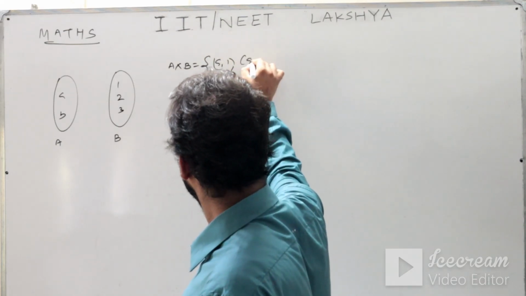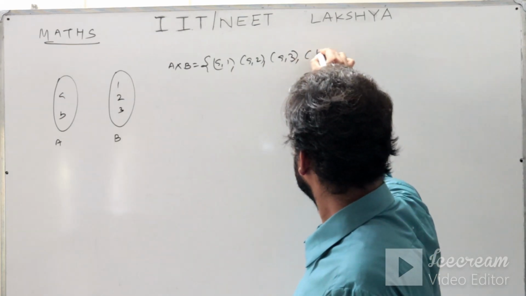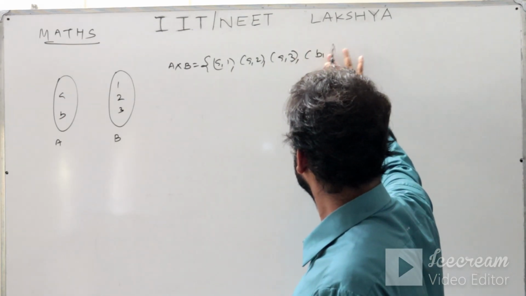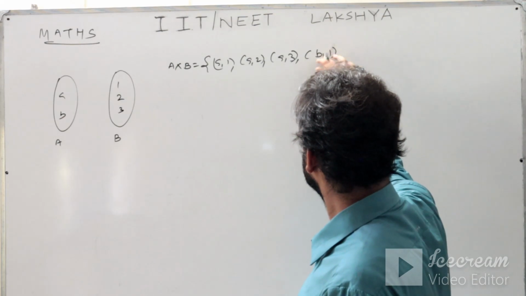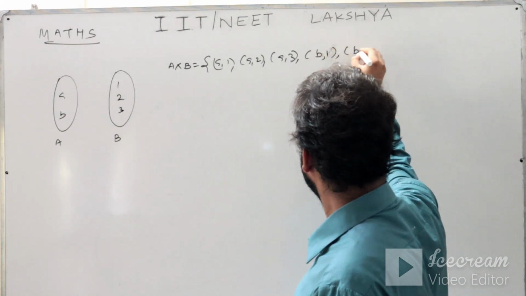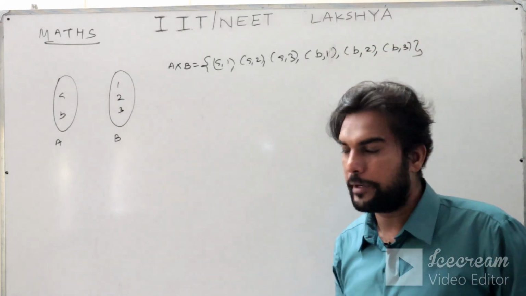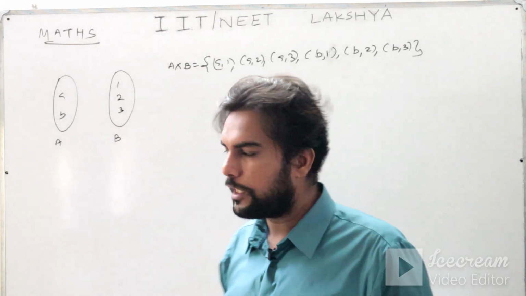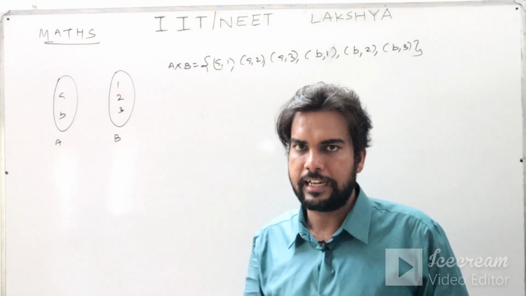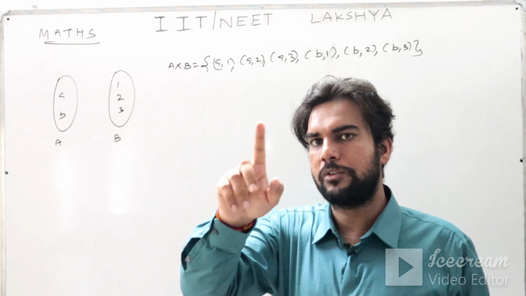I wrote the Cartesian product as a1, a2, a3, b1, b2, b3. This is your Cartesian product from A to B, and I am now listing totally 2 power 6 number of relations are there. I am listing some specific relations, and we will test whether those relations are functions or not.